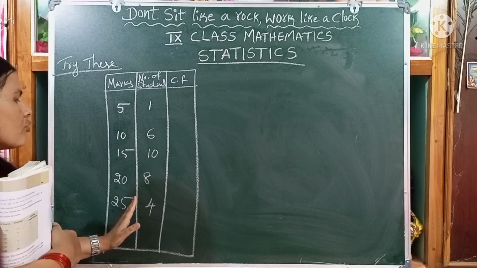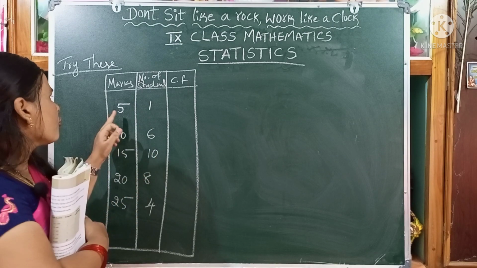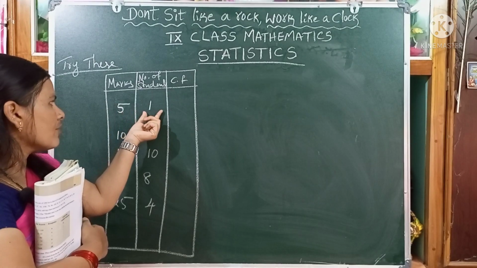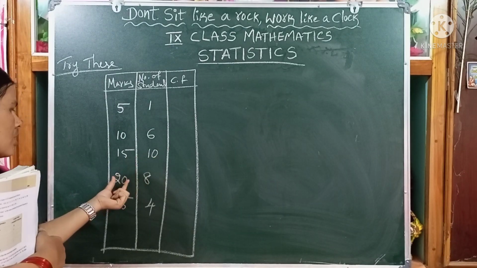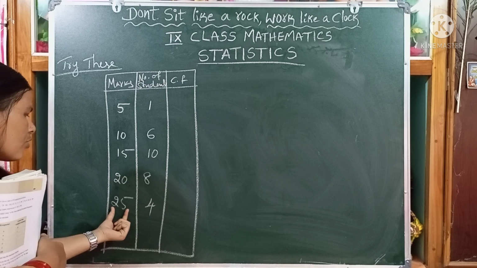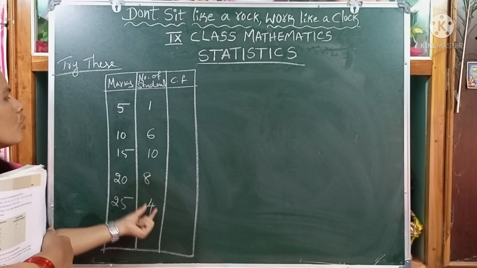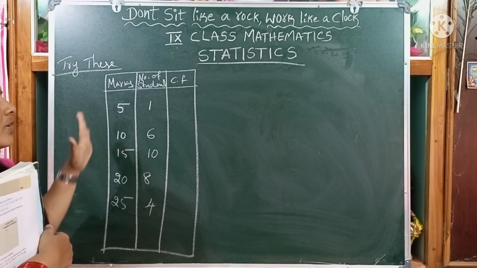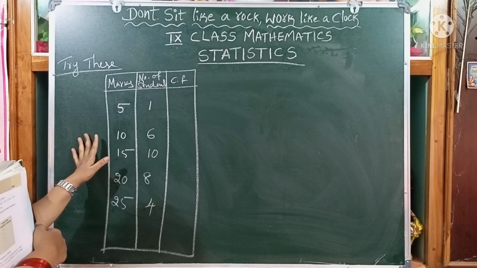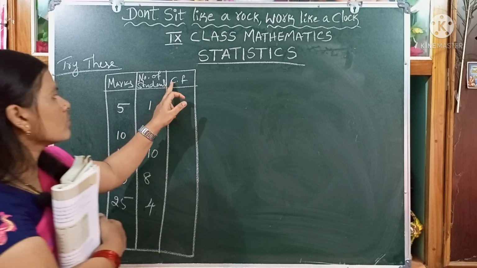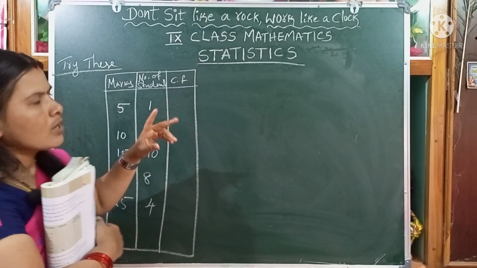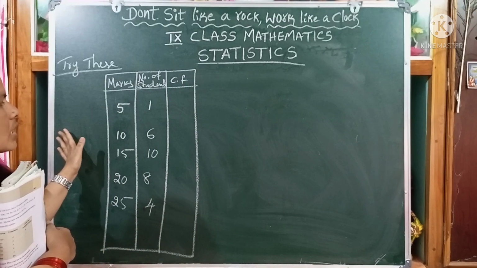This is the frequency of the data. 5 marks, how many students got? Only one student. 10 marks, 6 members. 15 marks, 10 members. 20 marks, 8 members. 25 marks, 4 members. Now we can find the median of the given data. First we have to find the cumulative frequency. How we can find the cumulative frequency, children?